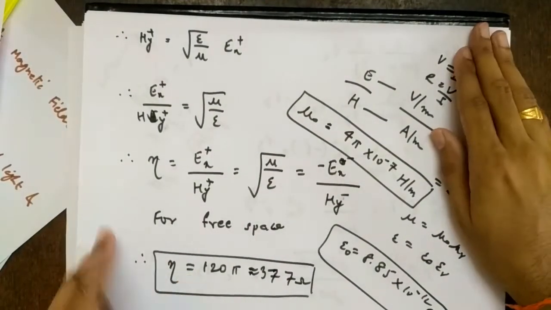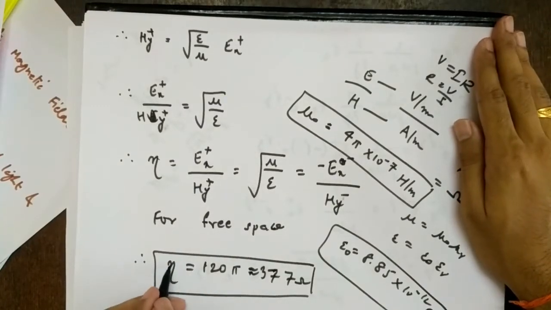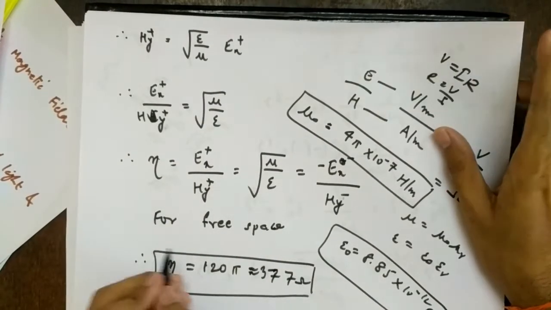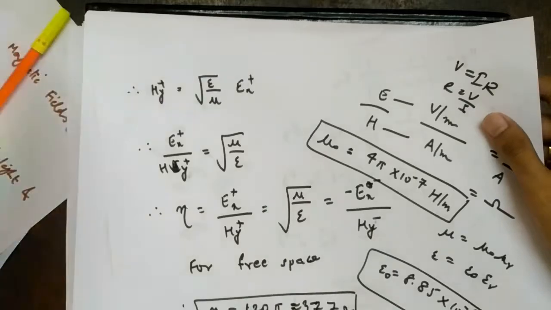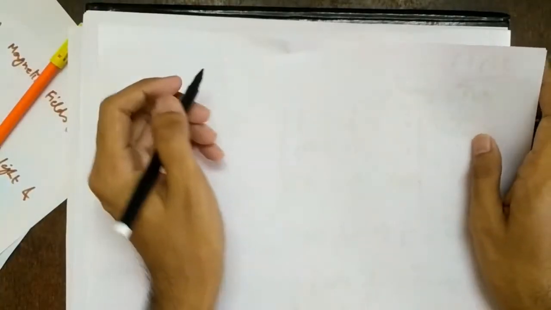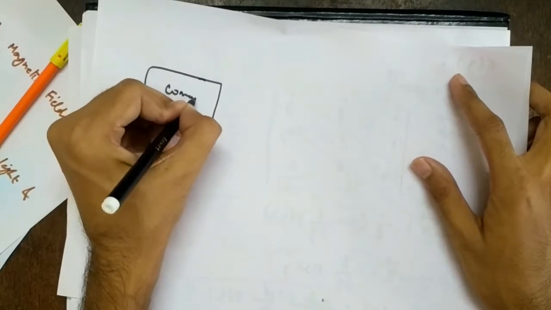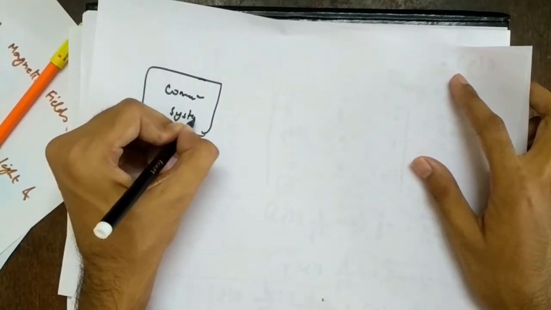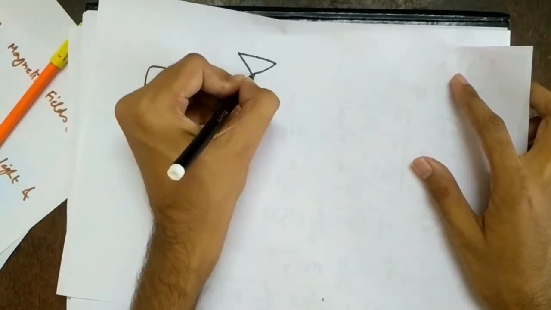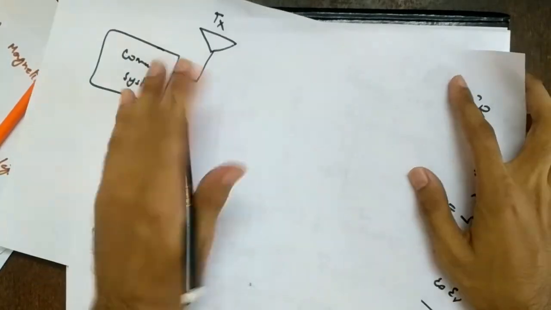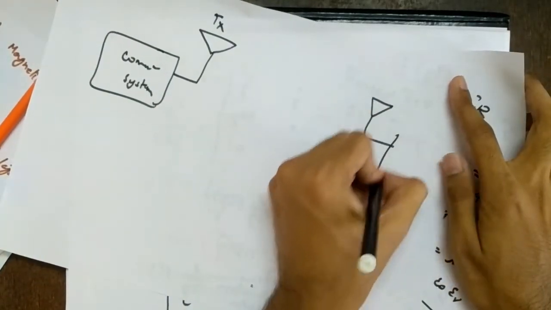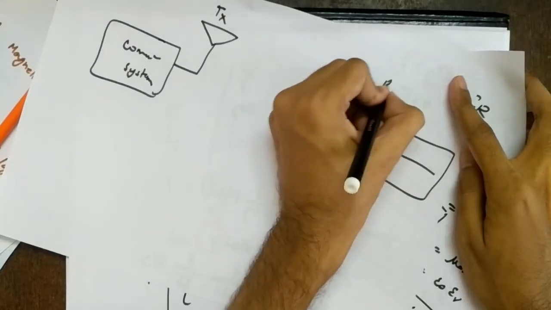So what do you understand by this simple equation? Eta is 377 ohms. So it is the impedance, right? So what do you understand from this? If you have some communication system here, obviously it will be connected to an antenna, and this is acting as a transmitter. So it will go to some receiver. So this is some block. So this is my receiver.